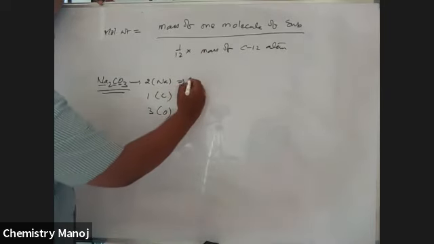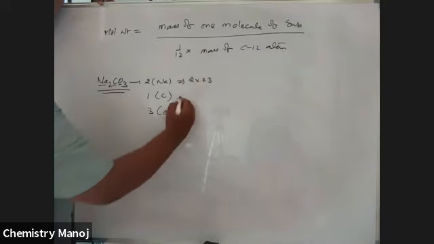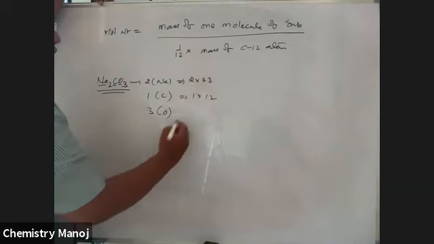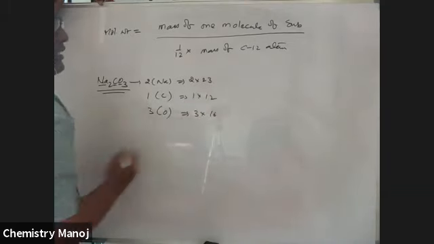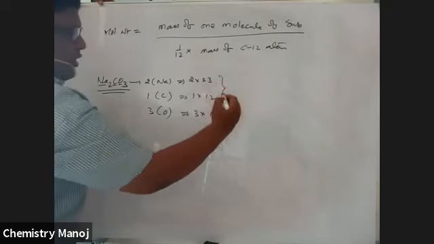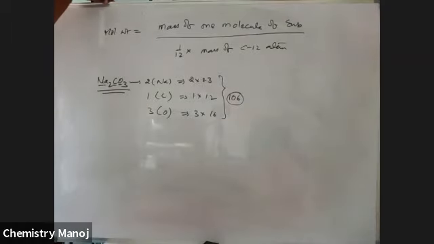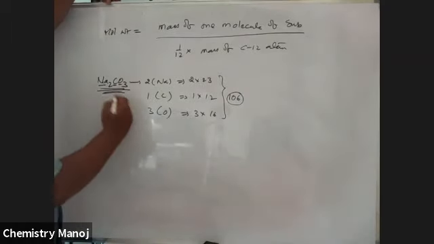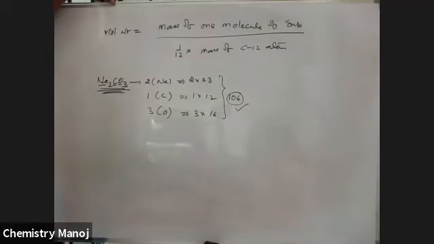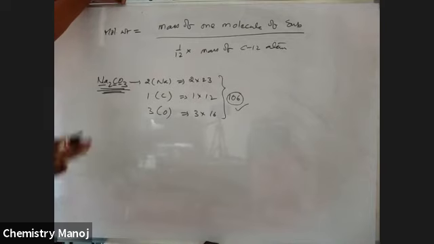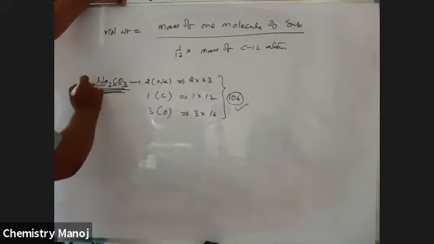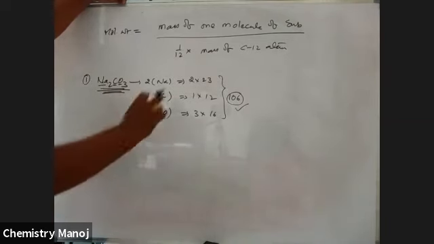We know the atomic weights: 2 into atomic weight of sodium, 23; 1 into atomic weight of carbon, 12; 3 into atomic weight of oxygen, that is 60. Altogether by addition, it is 106. That means the molecular weight of Na2CO3 is 106. Is there any unit? No. That's why it is simply molecular weight. That is the weight corresponding to one molecule of sodium carbonate.